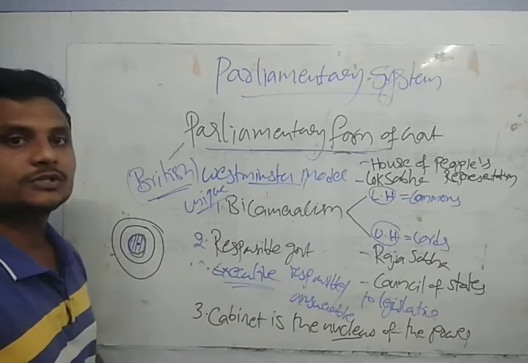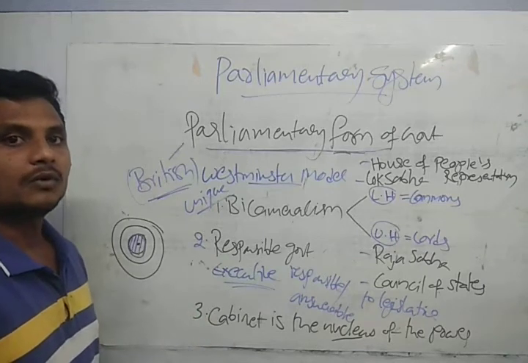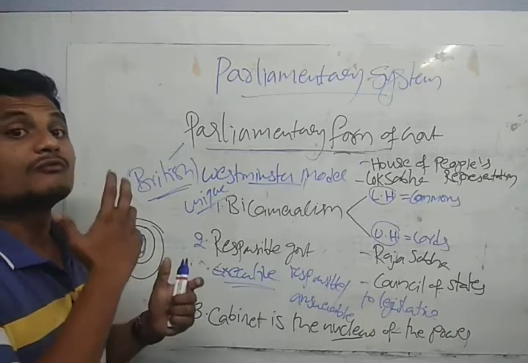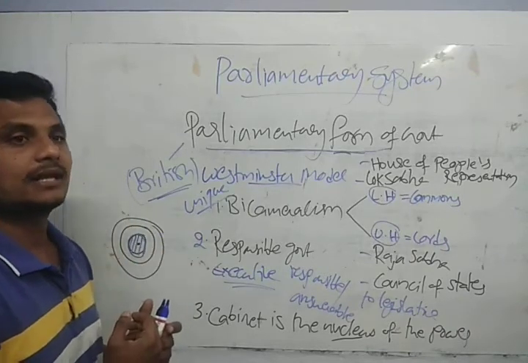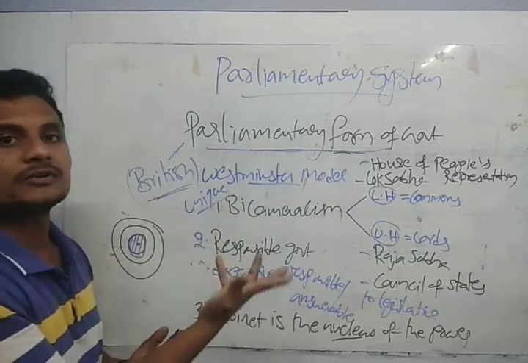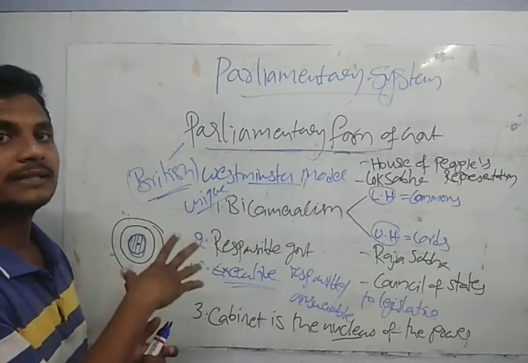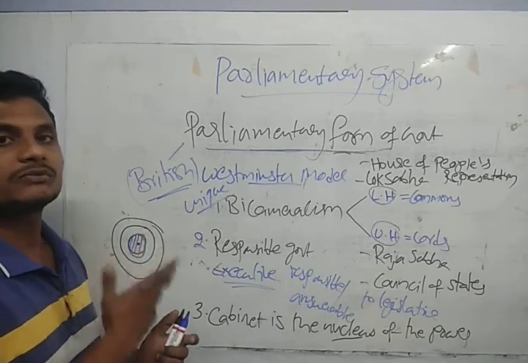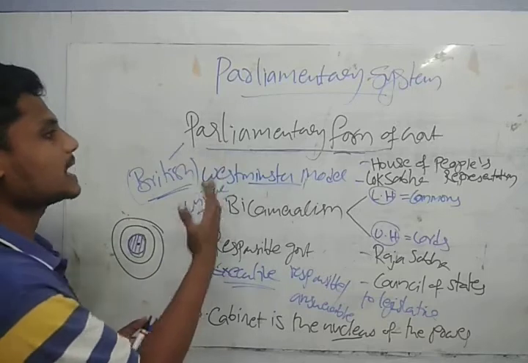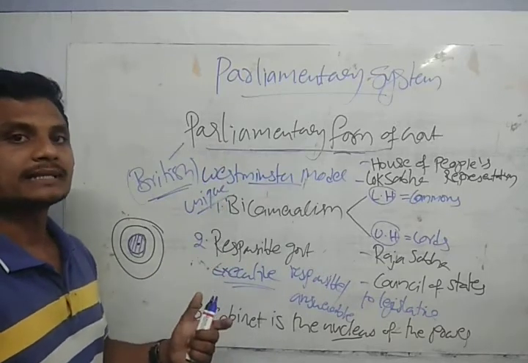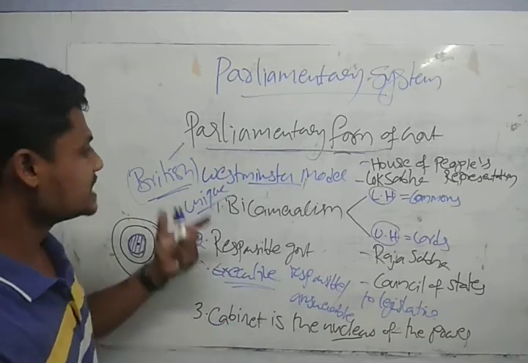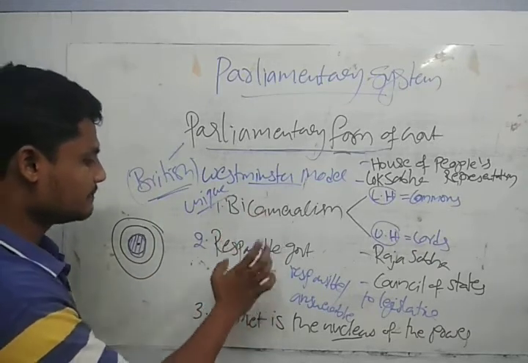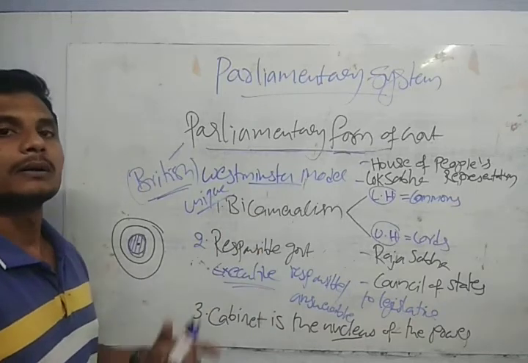Now I will take my discussion to the presidential form of government. Our forefathers thought about which one to take into consideration, whether to go for the parliamentary or the presidential form of government. They had confusion about which one to take, and finally they adopted the parliamentary form of government with some changes. This is about the Westminster model, and these are the important provisions we have in our parliament.